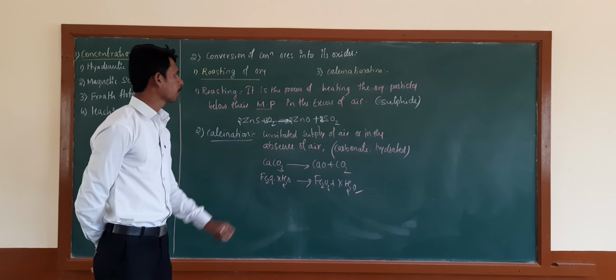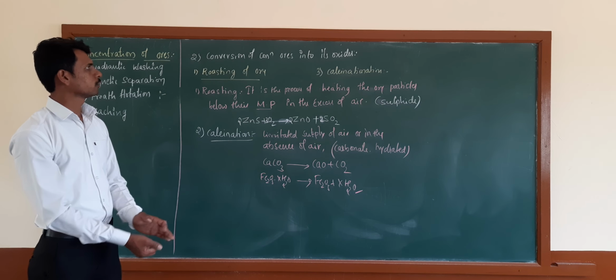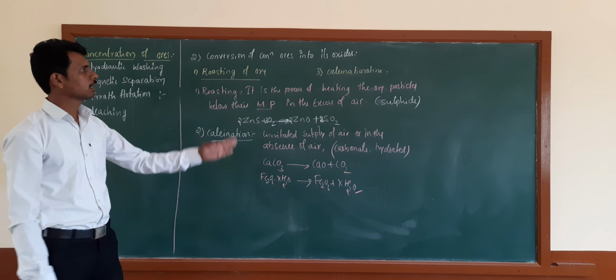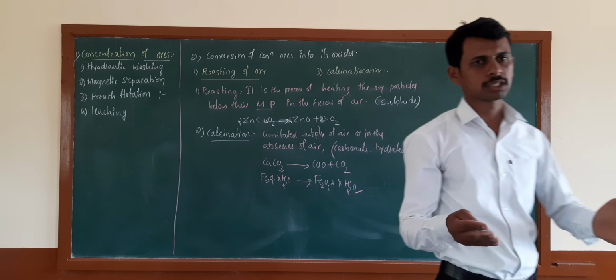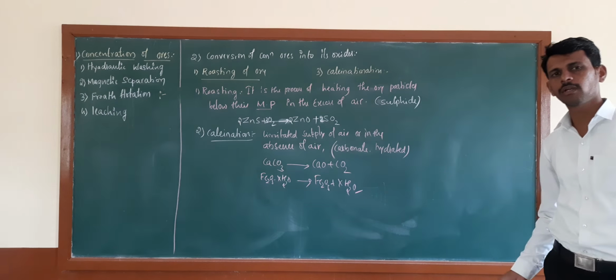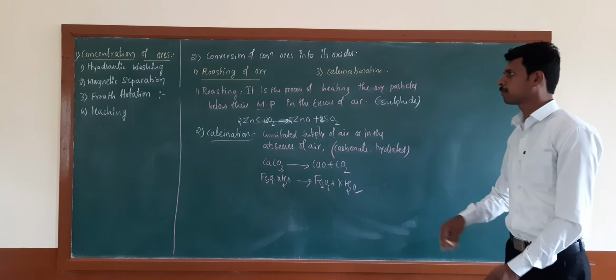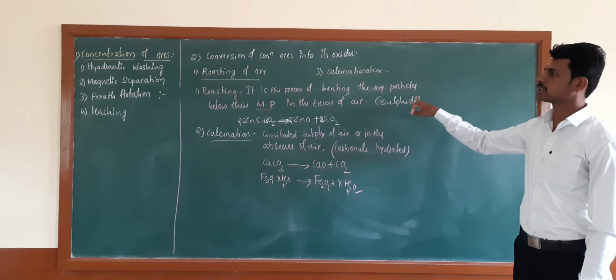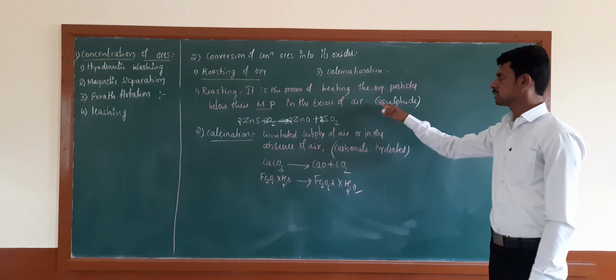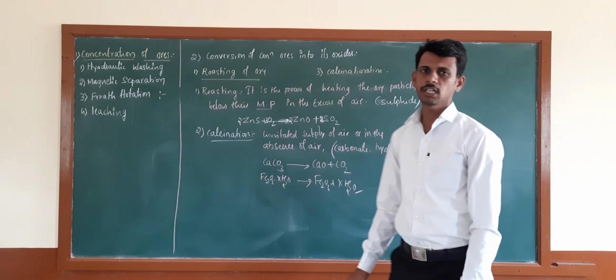Therefore, we use these two methods for the conversion of the ores into their oxide form. Whatever the concentrated ore is, it will be heated in a reverberatory furnace below its melting point in the absence of air or in the presence of air, depending on the form of the ore.